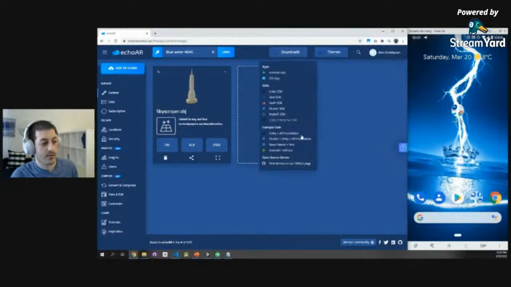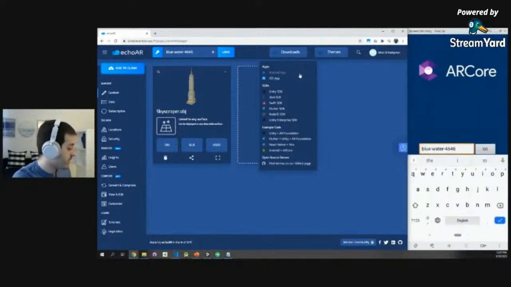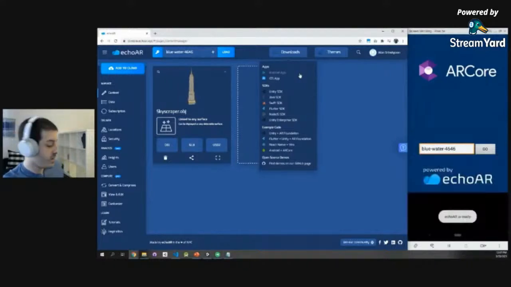We have some sample apps that you can download in all these different SDKs. I'm going to open a sample app that you can, again, download here in our downloads menu. I'm going to plug in my API key. It will stream the data from the cloud to the device. So now the camera will instantiate.